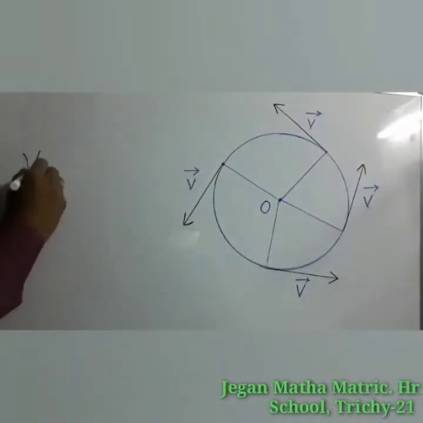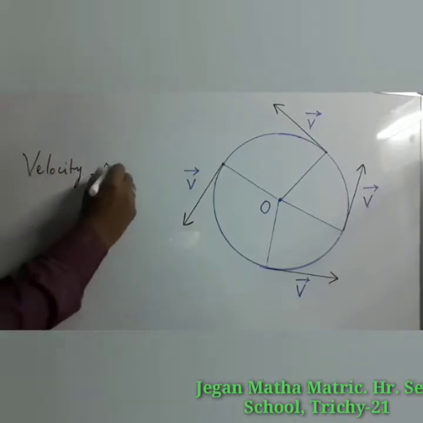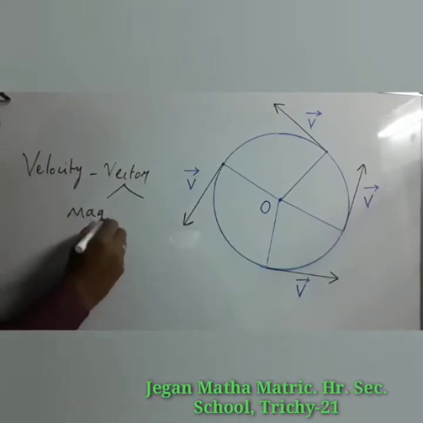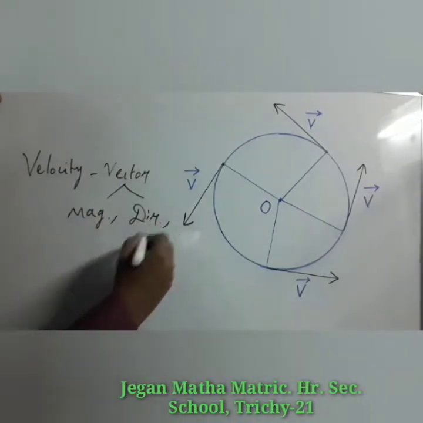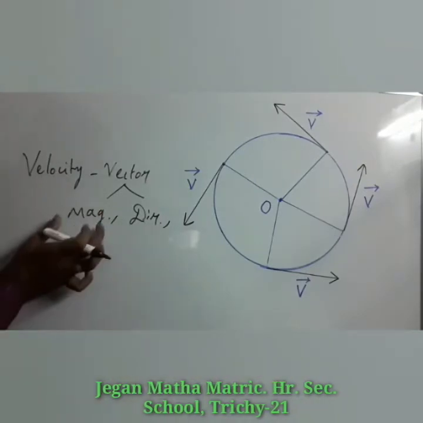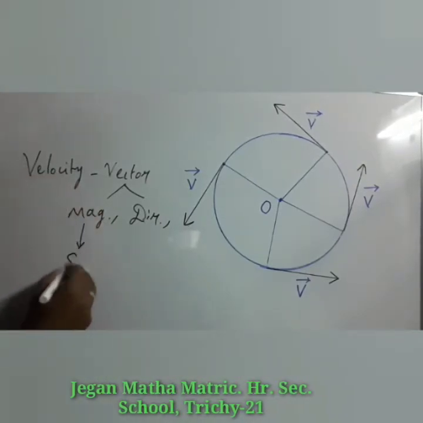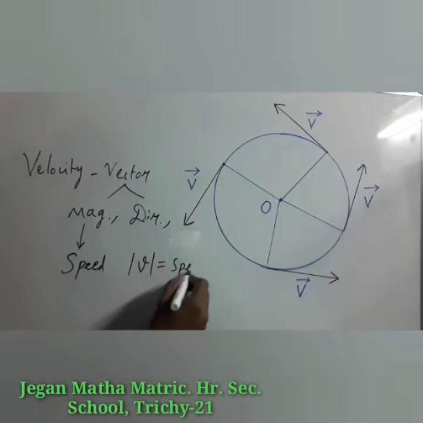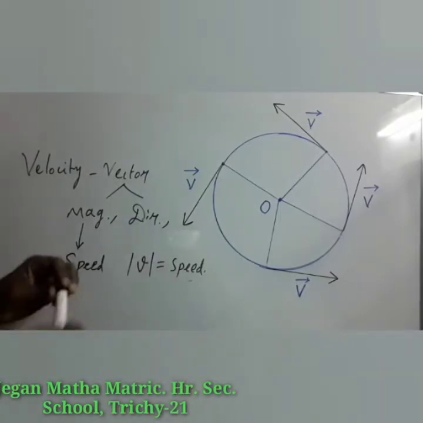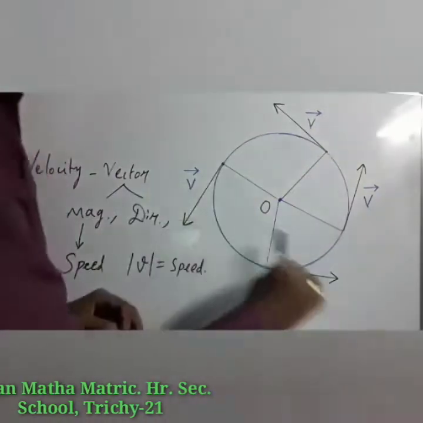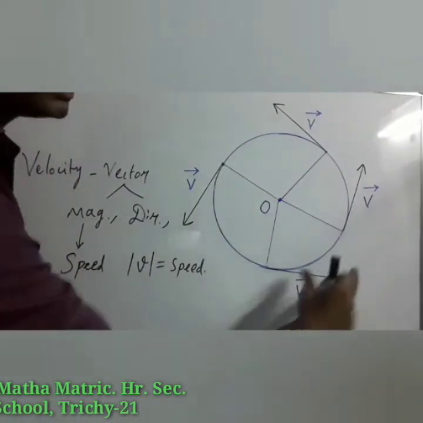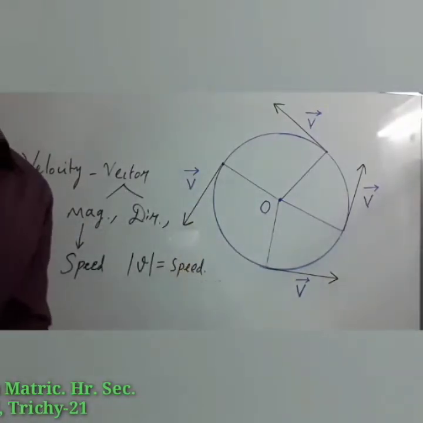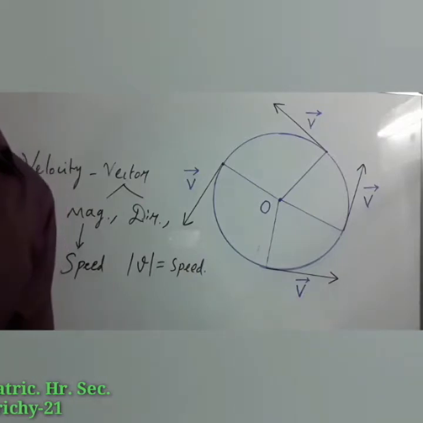Try to understand. Velocity is a vector quantity. Vector quantities have two things: one is magnitude, another one is direction. If you take only the magnitude of the velocity, that is known as speed. So the magnitude of velocity is known as speed. Here the velocity vector changes its direction, but its length, that means its magnitude, is the same at all points. So we can say in a uniform circular motion, speed is not changed.